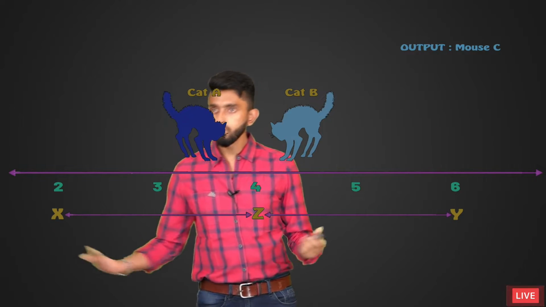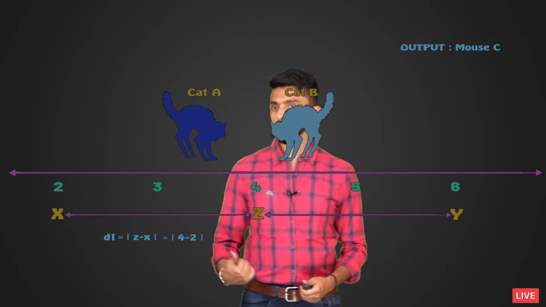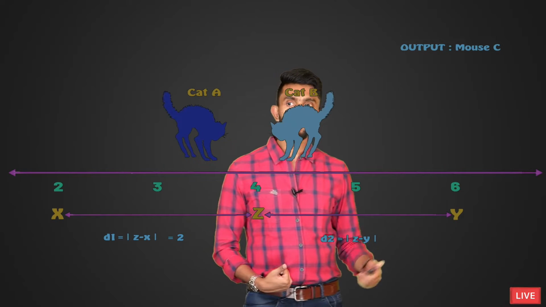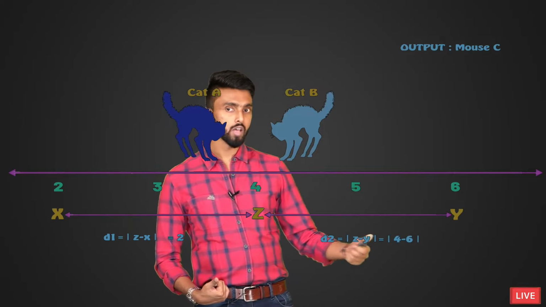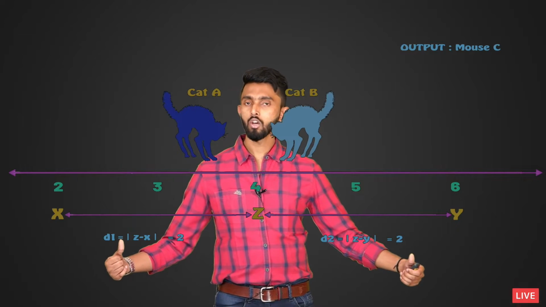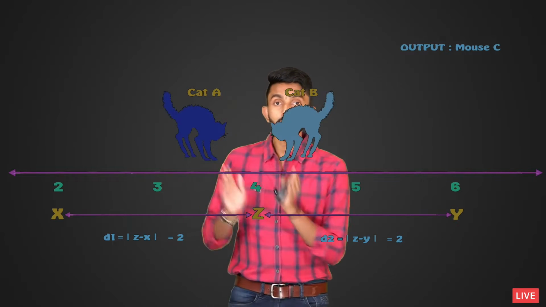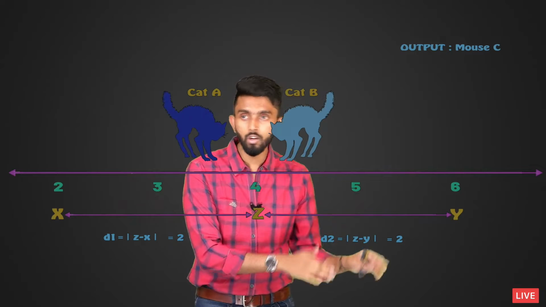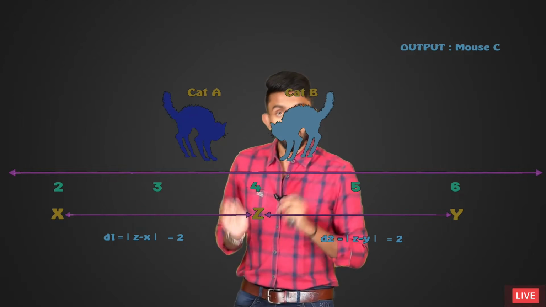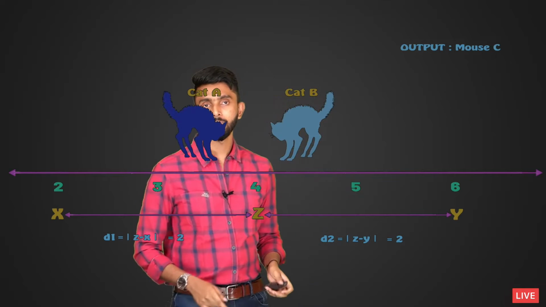So, all you have to do is calculate D1, which is nothing but 4 minus 2, which is 2. Calculate this one also with absolute value. So, you will get minus 2, but 2. If at all D1 is equal to D2, then you know mouse C. If in case D1 is less than D2, then cat A. If in case D2 is less than D1, then cat B.